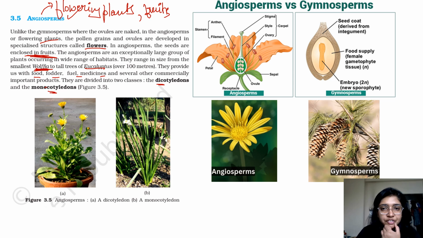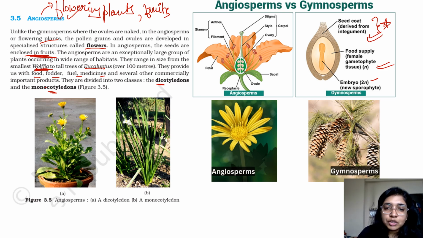Now let's talk about the difference between angiosperm and gymnosperm. As you can see, the embryo is 2N in your gymnosperm. Food supply is given via the gametophyte. Seed coat is derived from integument. Okay, this question has come in NEET in the previous years. The seed coat in gymnosperm is derived from the integument.